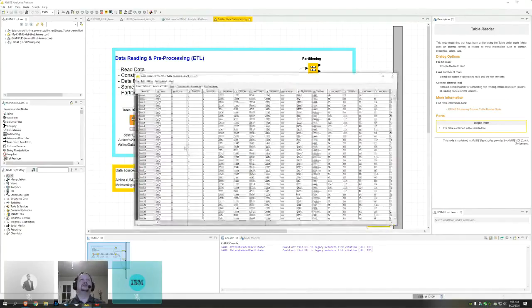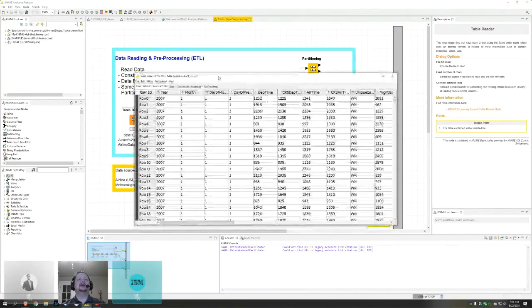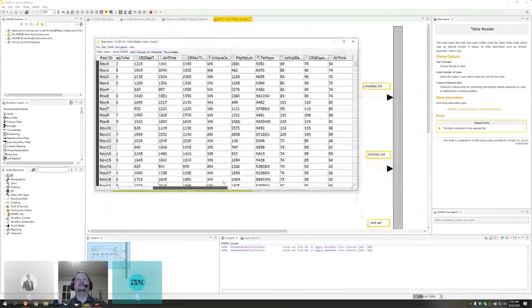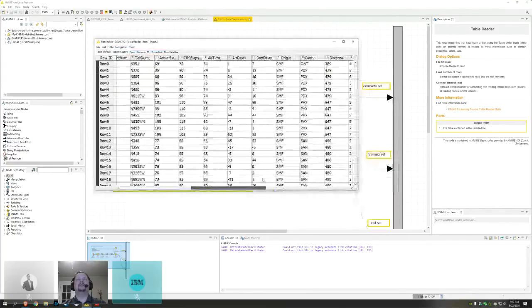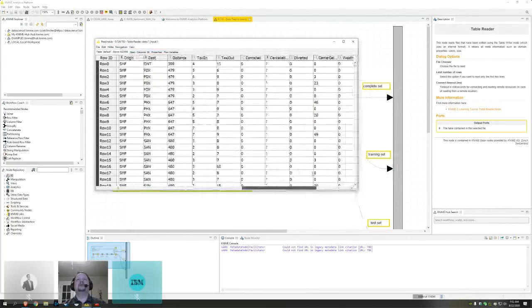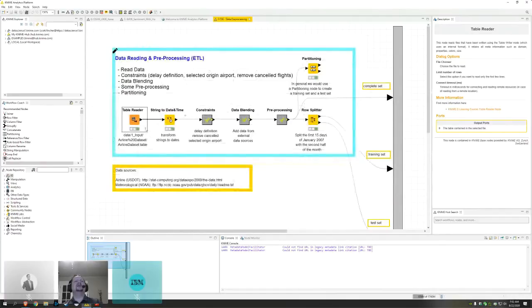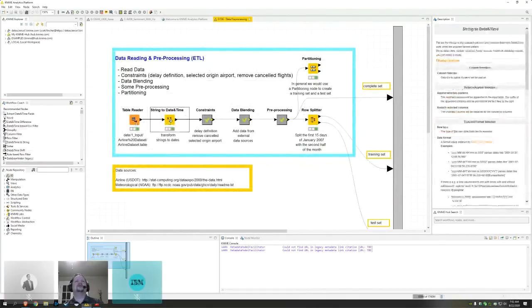And so this is where I can see, okay, inside my data set, for my flights, I have year, month, day, departure and arrival times, flight numbers, taxi time on the runway, weather delays, all of this sort of stuff is in here. So then let's say maybe the next thing I want to do is some sort of transformation. I'm using this yellow transformation node in this example to convert my strings to a date and time format.